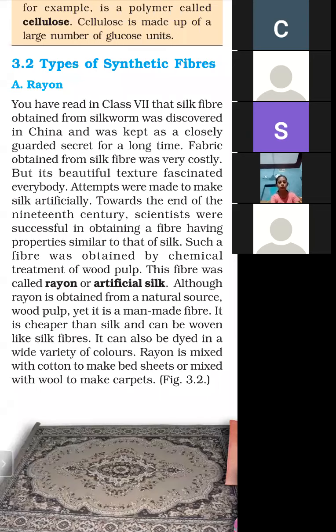And what are the uses of rayon? When rayon is